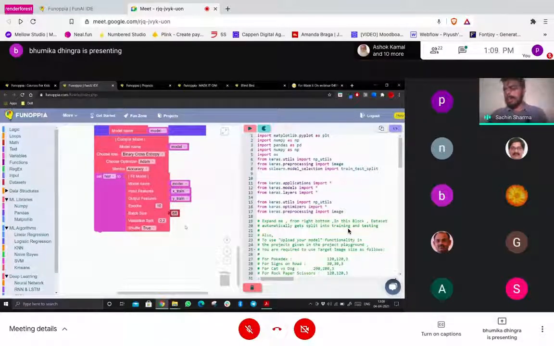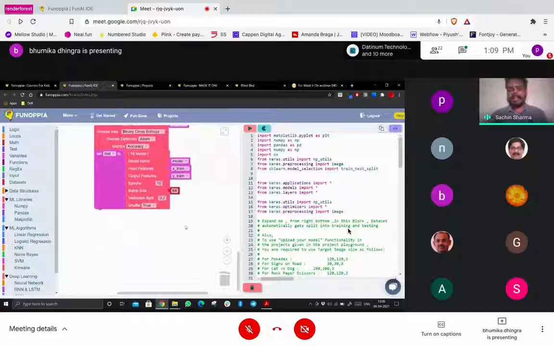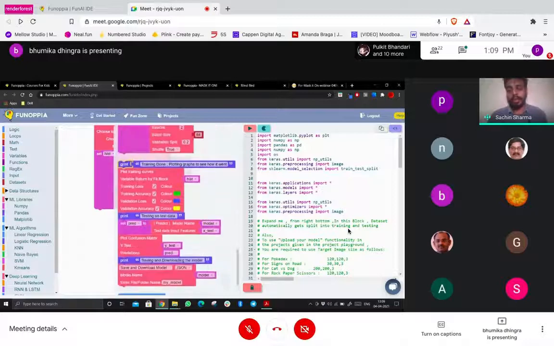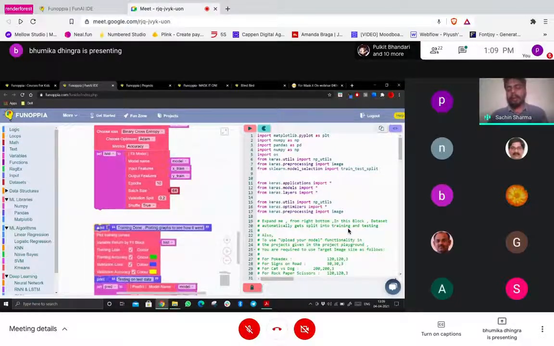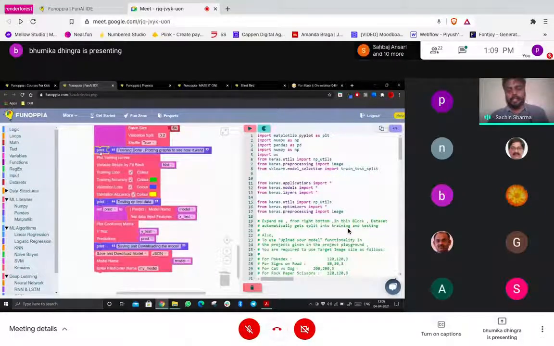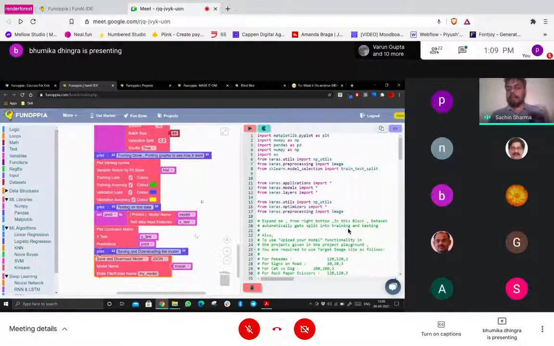Now we have completed almost all the steps. We have created the architecture, and the training setup is almost done. One step which is required is that we want to visualize how our training went during the process. How can we achieve that? By plotting some graphs, obviously, because graphs are easy to interpret. So these blocks will help us plot graphs of accuracy and losses. Then we will get a confusion matrix also. And at last, we are just saving our trained model. So that's it. This was the whole project of Mask It On.